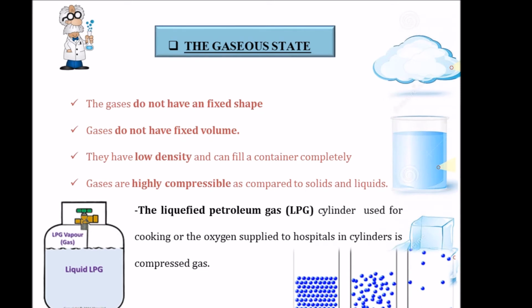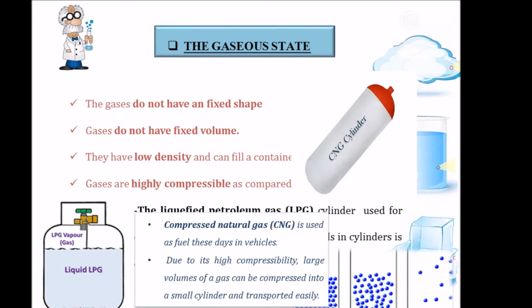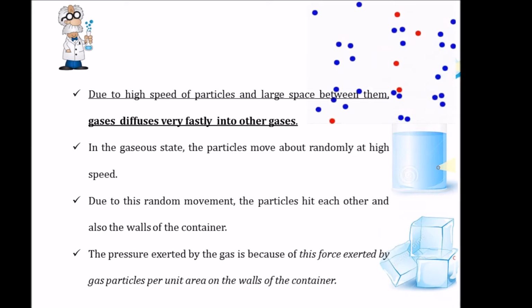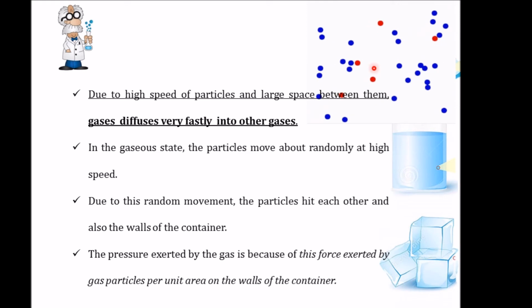The liquefied petroleum gas, the LPG cylinder, which is used for cooking, or the oxygen supplied to hospitals through cylinders, is also compressed gas. The compressed natural gas, CNG, used as a fuel these days in vehicles, due to its high compressibility, large volumes of gas can be compressed into a small cylinder and transported easily. So we saw the diffusion of solids and liquids into liquids, and gases into liquids. Now let's see how gases diffuse into other gases. Due to the high speed of particles and large spaces between them, gases diffuse very fast into other gases.